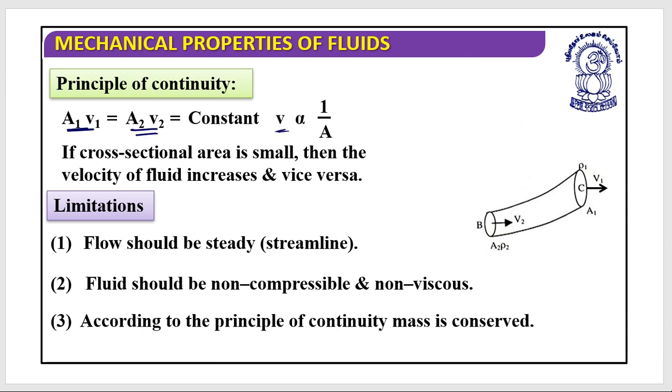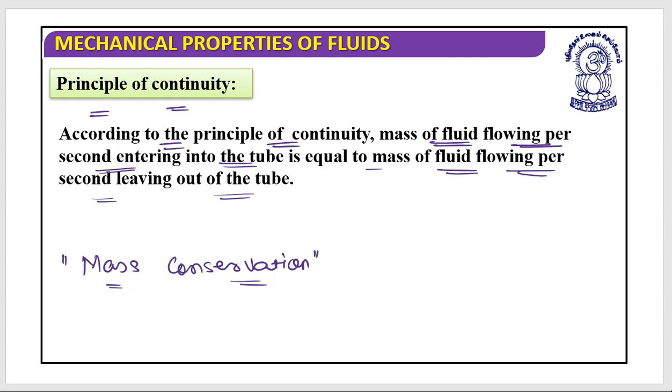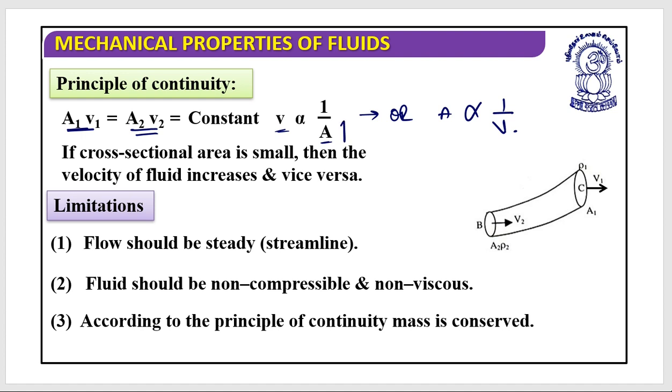That means V is inversely proportional to A, or you can say A is proportional to 1 by V. Which means that if area increases, velocity decreases, and if area decreases, velocity increases. So if the cross-sectional area is small, then the velocity of the fluid increases, and vice versa.